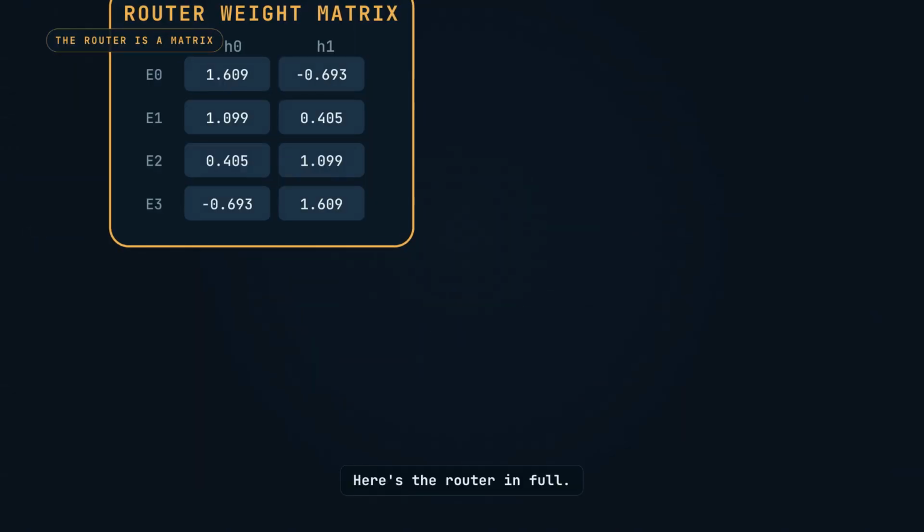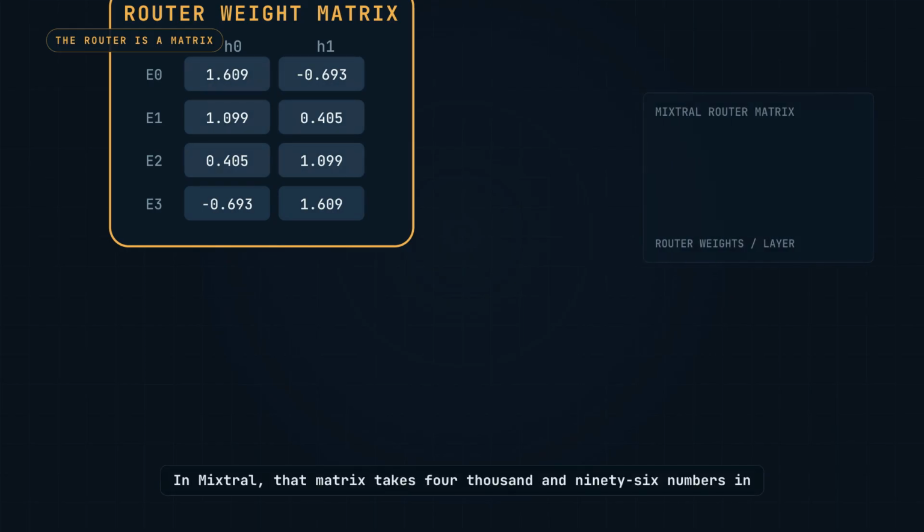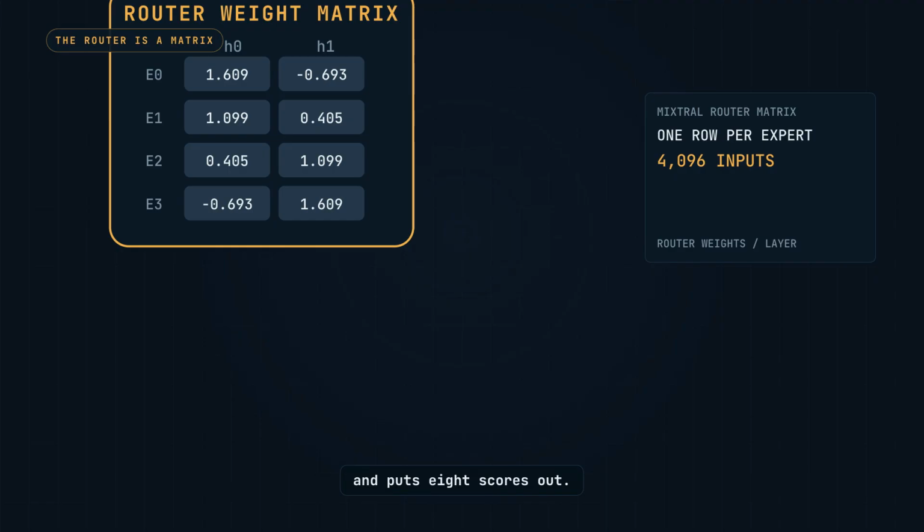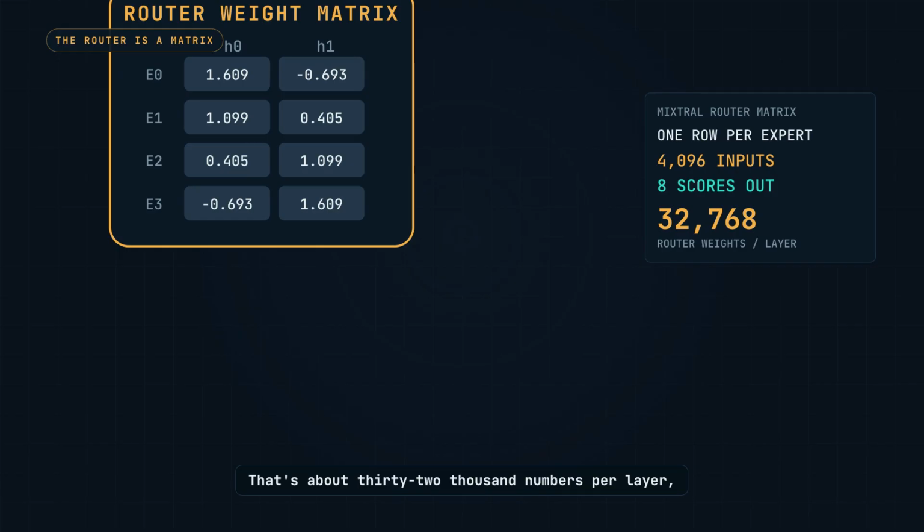Here's the router in full. One linear layer. Hidden state in, 1 score per expert out. In Mixtral, that matrix takes 4,096 numbers in and puts 8 scores out. That's about 32,000 numbers per layer, steering a 47 billion parameter model.